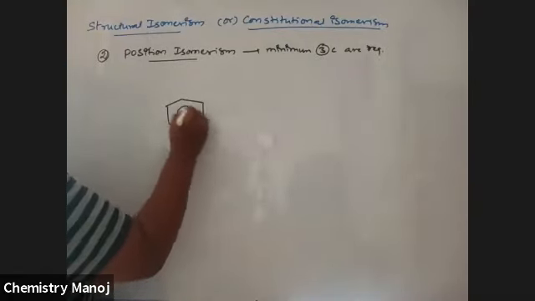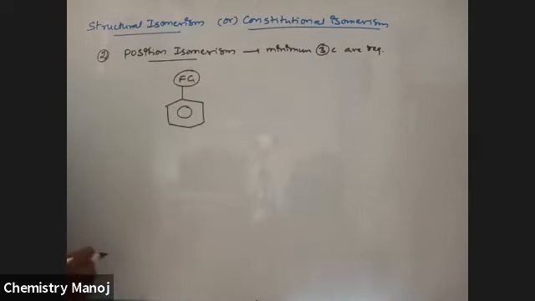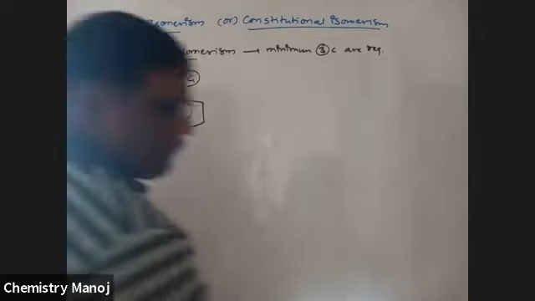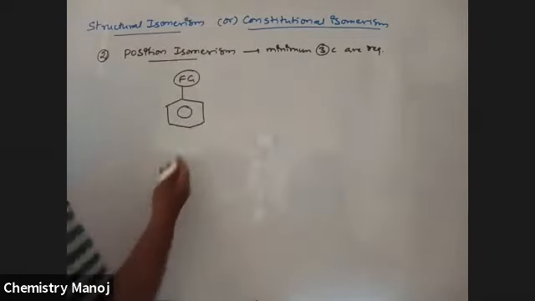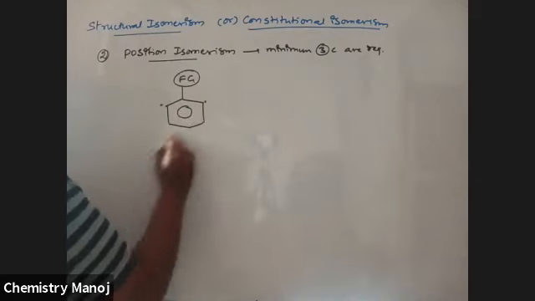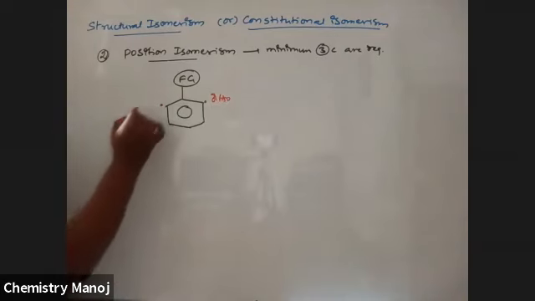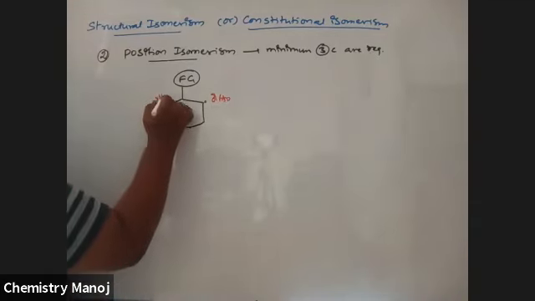This is benzene. Here some functional group is attached. The functional group's very next carbons, these are called ortho carbons. This is also ortho.